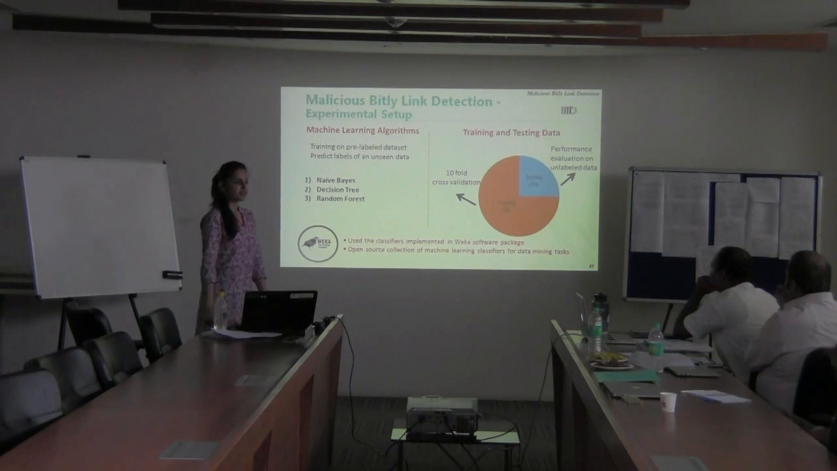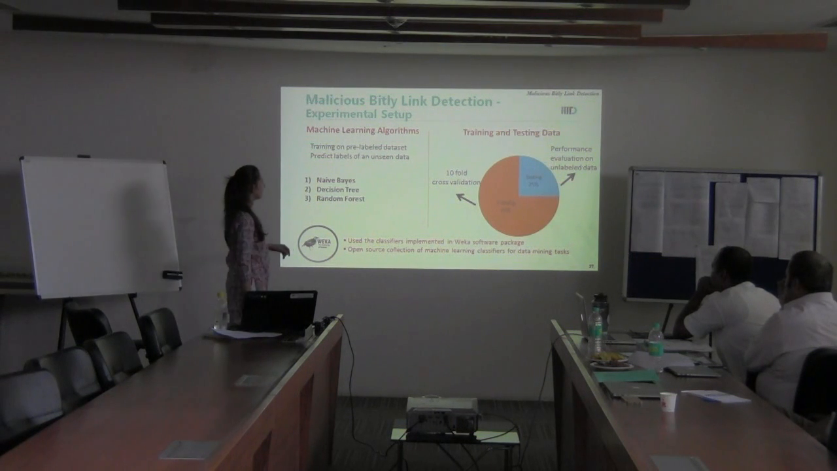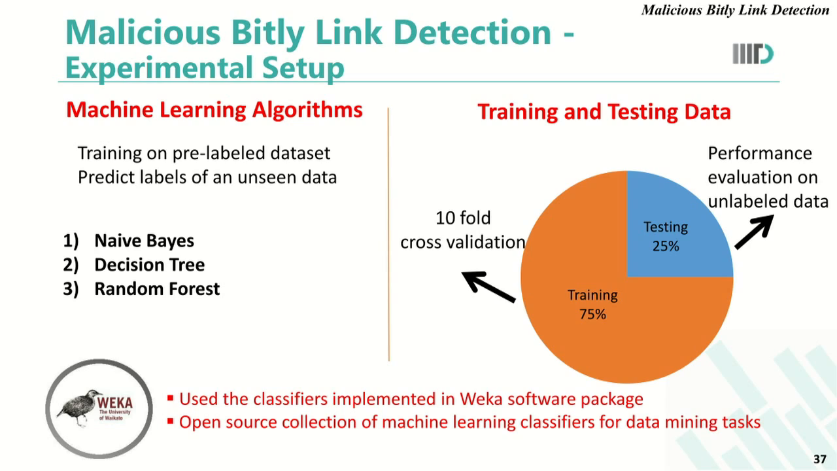Having formulated our feature set, we went ahead to carry on our experiments. Here I define the experimental setup. For this we used standard machine learning algorithms in order to train on the pre-labeled dataset to predict the labels of unseen data.